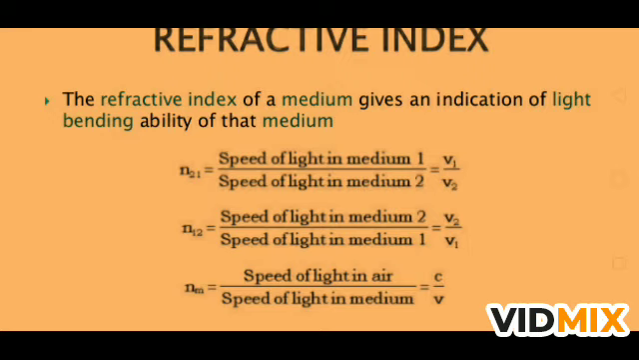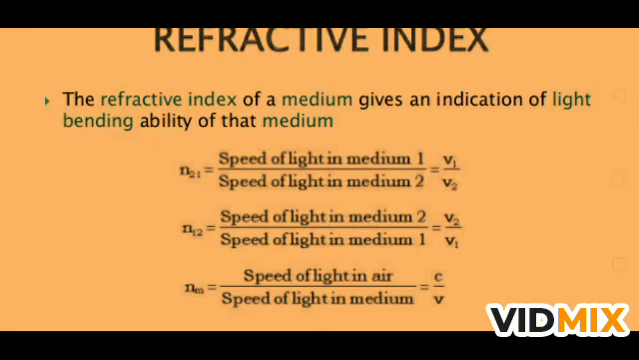Similarly, n12 means the refractive index of 1 with respect to 2, which is equal to the speed of light in medium 2 upon the speed of light in medium 1, that is v2 upon v1. So refractive index is denoted by small n, and it is equal to the speed of light in air upon the speed of light in the medium. The speed of light in air is denoted by c, and in any medium it is denoted by v. So it is also written as c upon v.